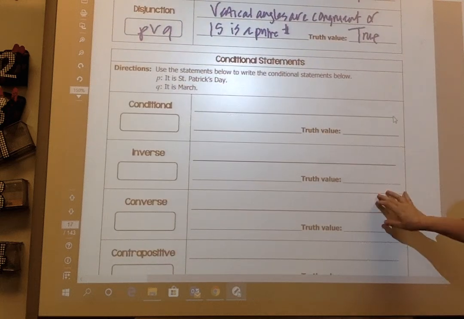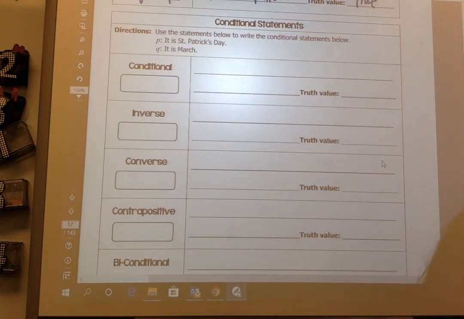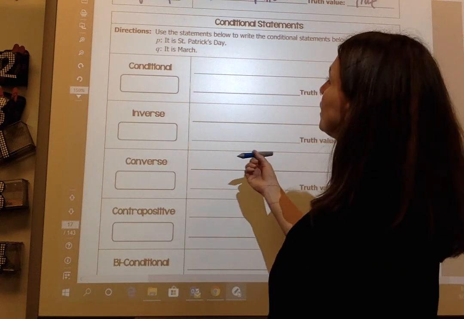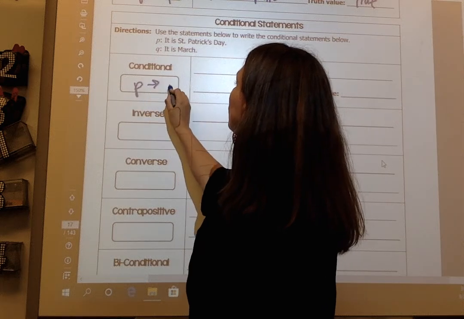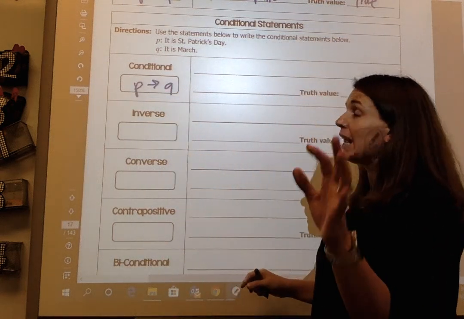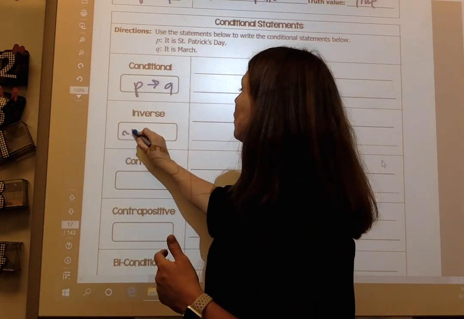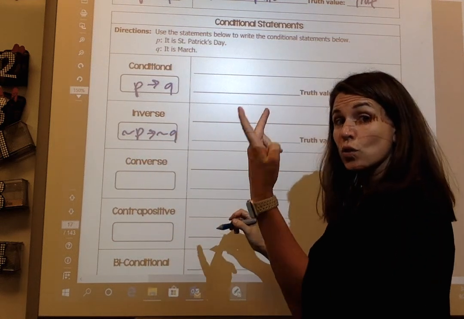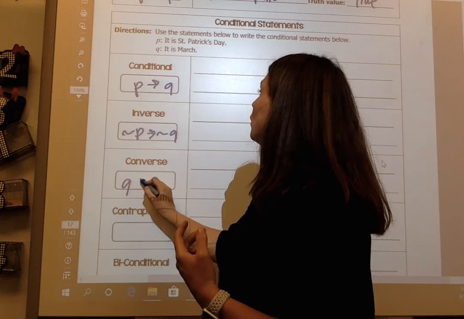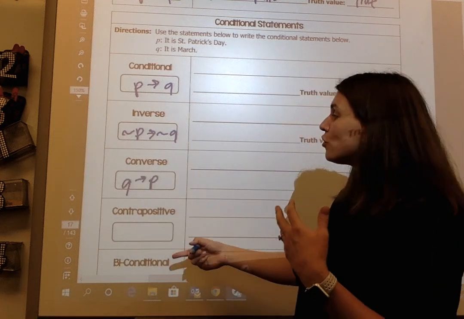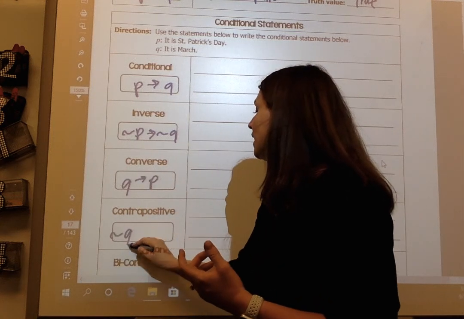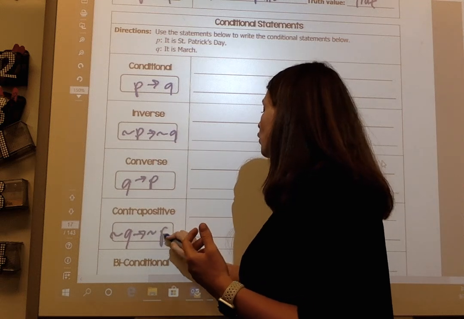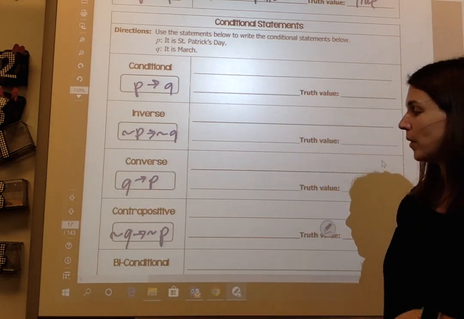Okay? So, now let's look at conditional statements. Conditional statements, it's all of them. So, my conditional is if P, then Q. Remember, my inverse is making it opposite, so if not P, then not Q. My converse is switching them, so if Q, then P. And my contrapositive is negating my switch and flip, all right?